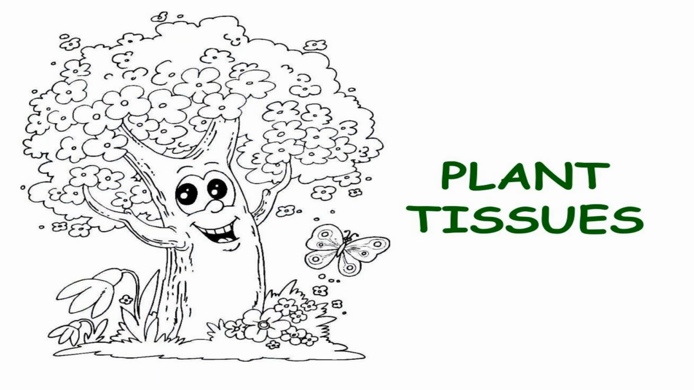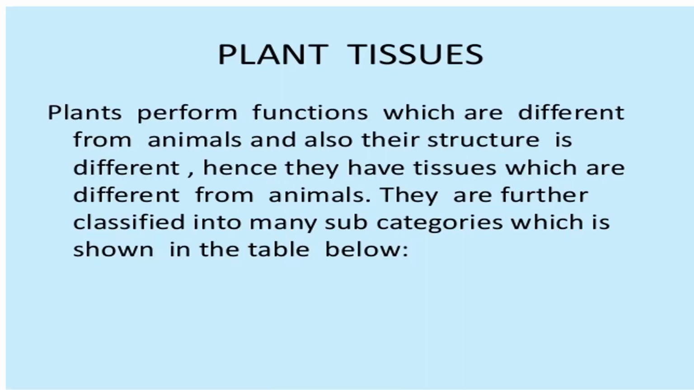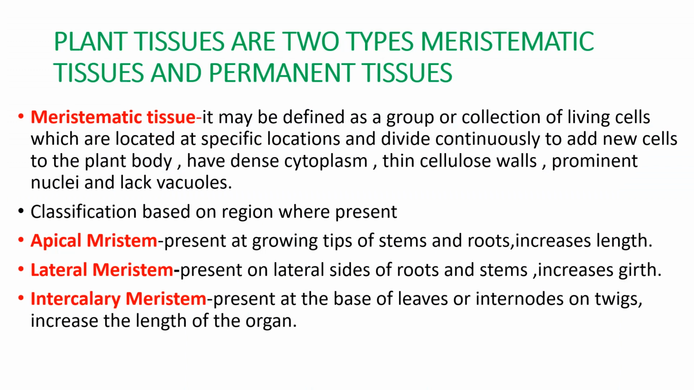So now I am going to explain plant tissues. Plant tissues perform functions which are different from animals, and also their structure is different. Hence, they have tissues which are different from animals. They are further classified into many subcategories, which I am going to explain in the next slide. So, plant tissues are of two types, meristematic tissues and permanent tissues.